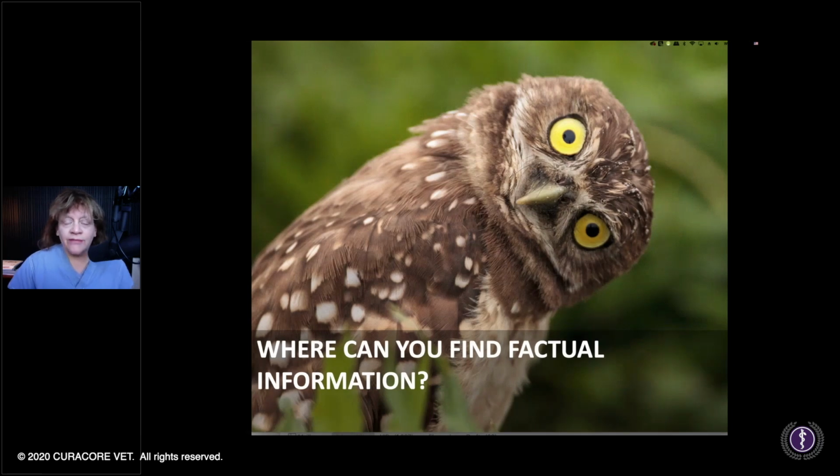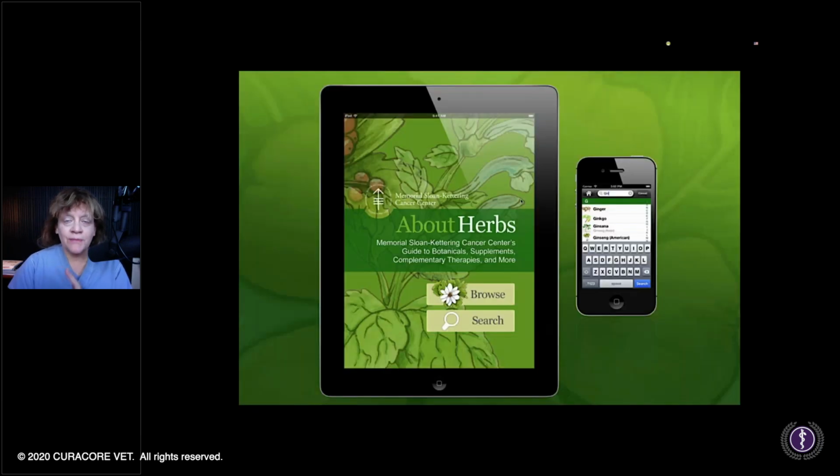But where can you find factual information? Here's one place, but as a resource in your day-to-day treatment of patients, I want you to definitely know about two main areas that you can search for factual information. Again, it's targeted for the human profession, but we really don't have anything for the veterinary.